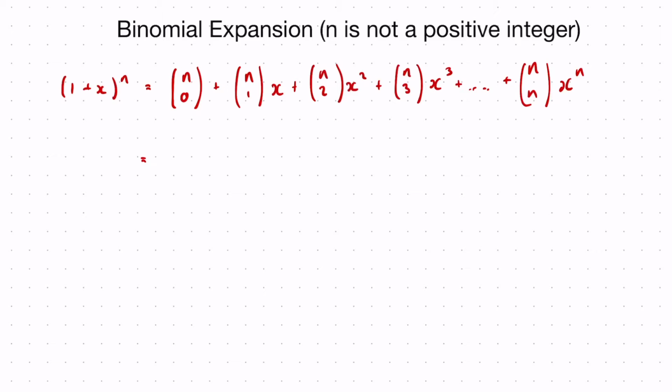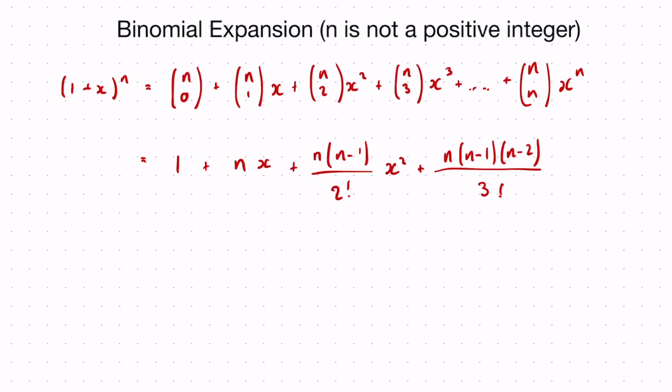So nC0 is equivalent to 1, always equivalent to 1, plus nC1, which is always equivalent to n times x, plus nC2, which can be rewritten as n(n minus 1) over 2 factorial times x squared, plus nC3, which can be rewritten as n(n minus 1)(n minus 2) over 3 factorial times x cubed, so on and so forth, until you get x to the n.